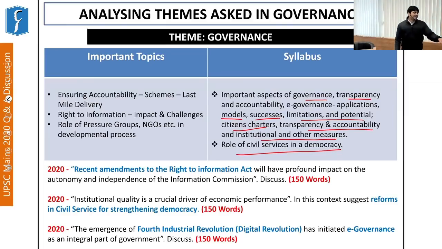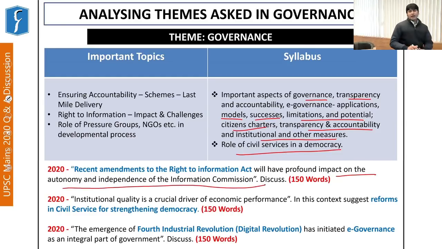See the question. Recent amendments to the Right to Information Act will have a profound impact on the autonomy and independence of Information Commission. Now, RTI is a very important tool for ensuring transparency and accountability with respect to government functioning. Take this question. Now, this question is on civil services reforms. It says, institutional quality is a crucial driver of economic performance. In this context, suggest reforms in civil services for strengthening democracy.